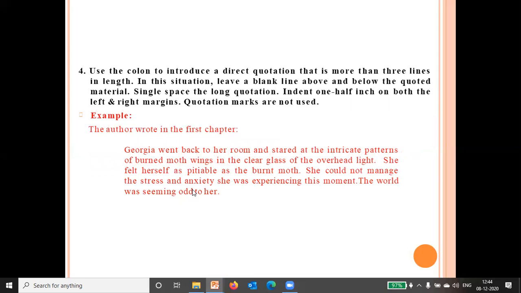Now, use the colon to introduce a direct quotation that is more than 3 lines in length. In this situation, what you have to do? You have to leave a blank line above and below the quoted material. Single space the long quotation. Okay, so if you want to write a direct quotation, what you will do? You will write in this manner.